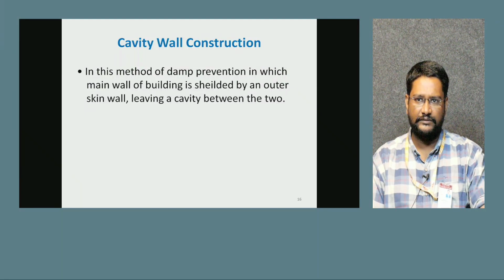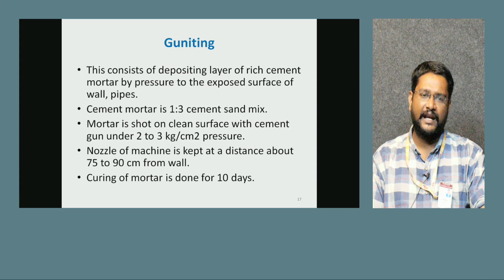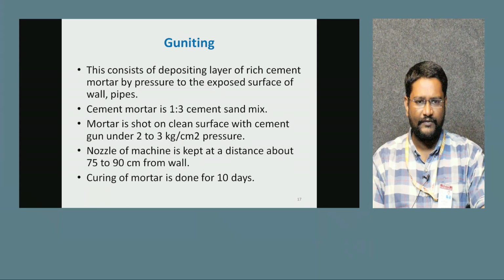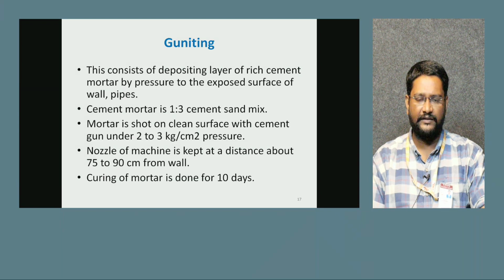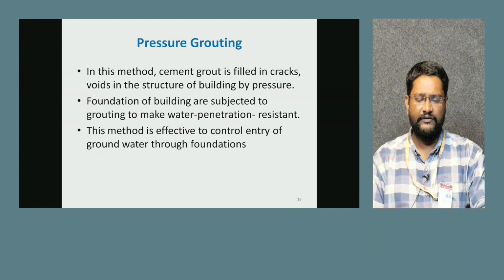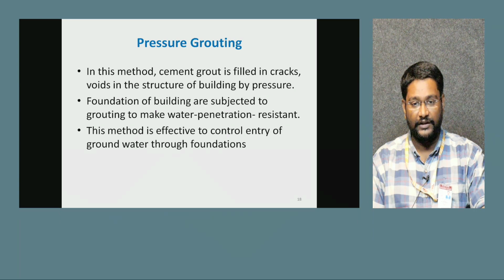So next, cavity wall construction we have to do. The cavity wall will be constructed, and we can reduce the damp proofing also. Next, gunting is nothing but the deposition of layers of rich cement mortar by pressure. So it is the injection of cement mortar by using force. So we have to prepare 1:3 mortar, and apply the mortar continuously for 10 days. Next, pressure grouting will depend upon the nozzle of the pressure grouting guns.